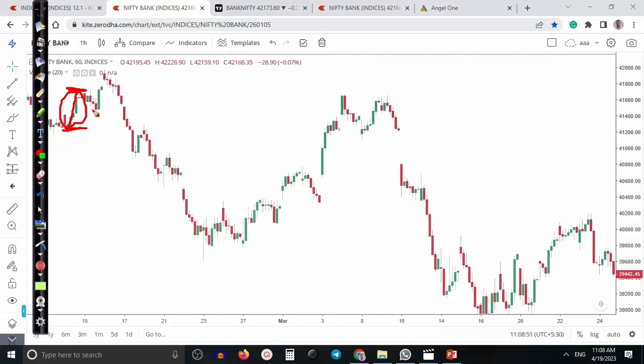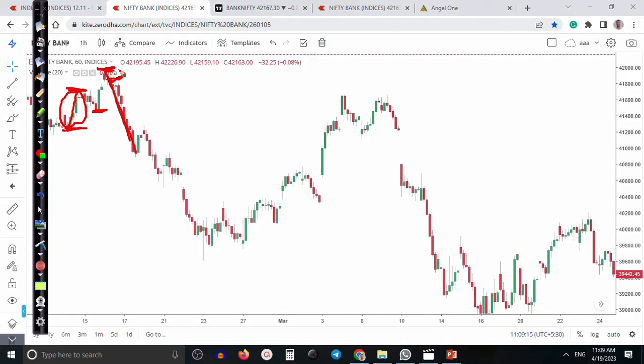So next, from here to this level, that is the buyer territory. We are not looking for short. If we sell here, this is like an example. All right, we are looking for buy only. So after that, you can see sellers dominated, and they form their own territory.